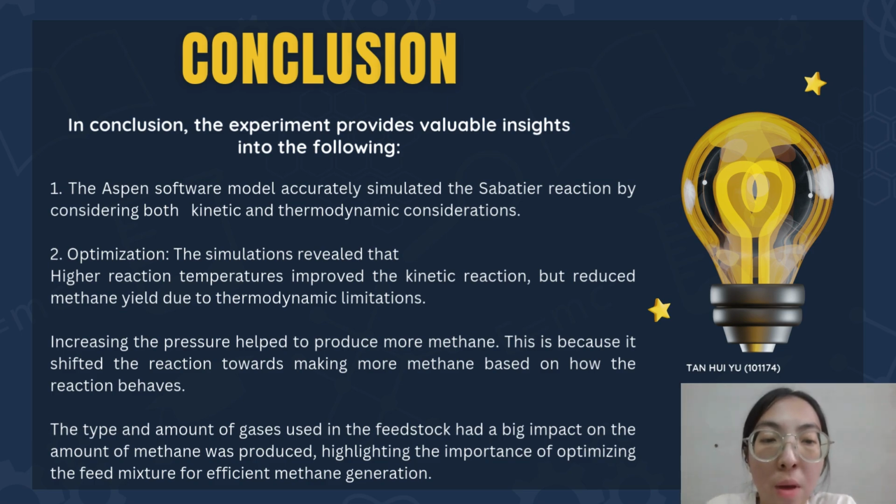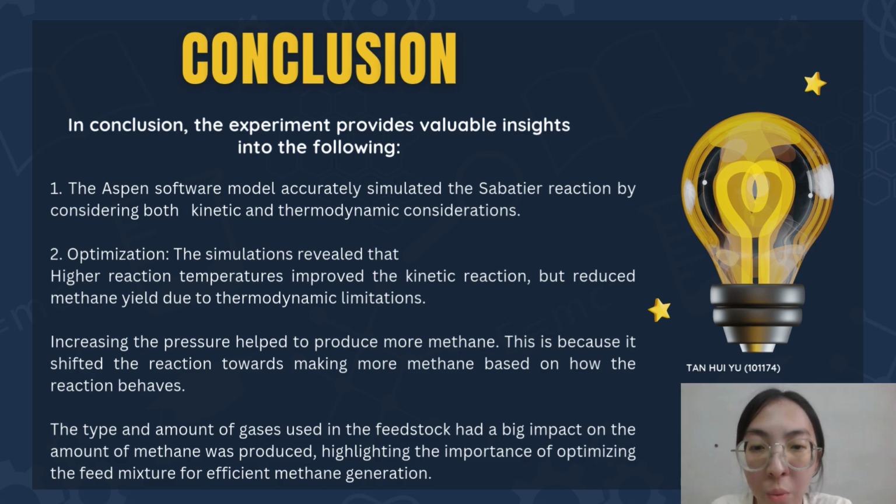From this project, we can conclude that the Aspen software model accurately simulated the Sabatier reaction by considering both kinetic and thermodynamic considerations. Next, for the optimization, the simulation revealed that higher reaction temperatures will improve the reaction kinetics but reduce methane yield due to thermodynamic limitations.